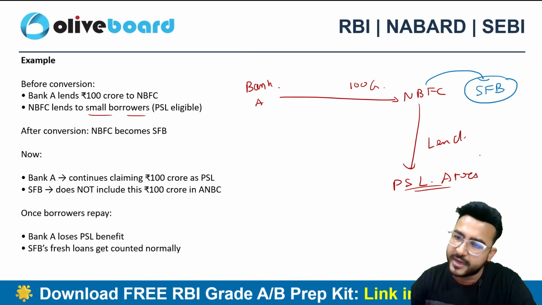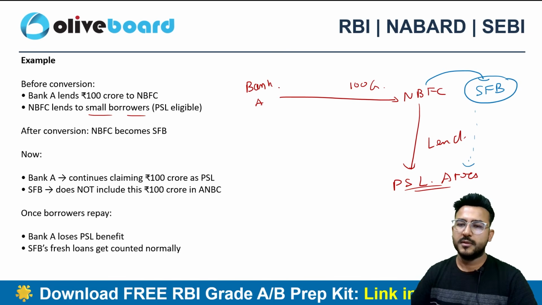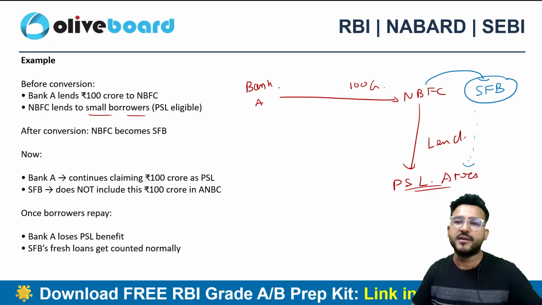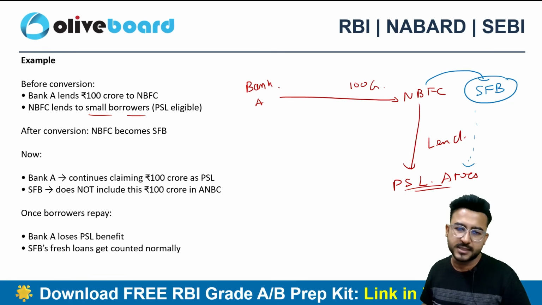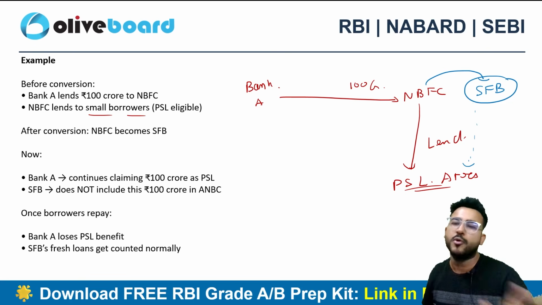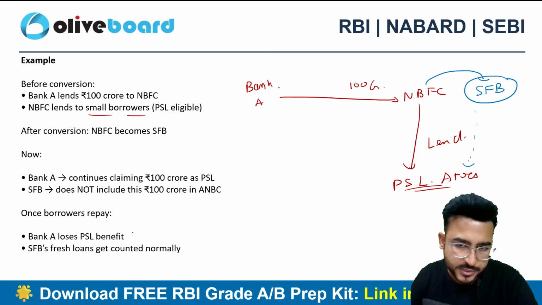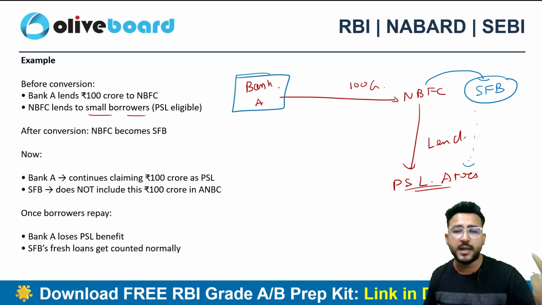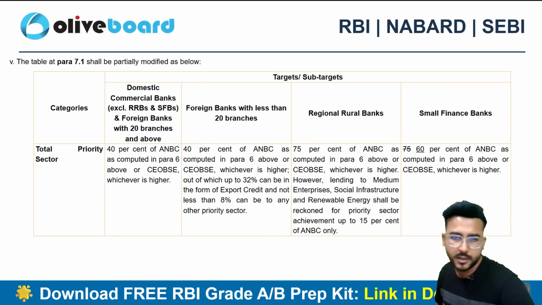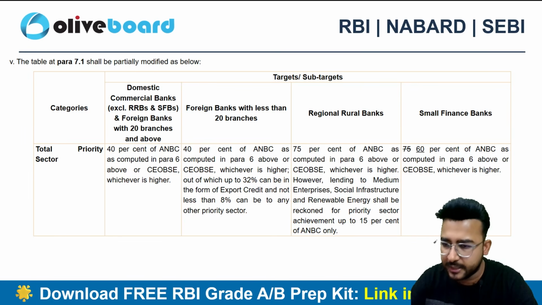So can the small finance bank treat the same loan as PSL, by saying that the NBFC has given a PSL loan, so as a small finance bank it is as good as I have given a PSL loan? Can I count this PSL loan in my own balance sheet? No, that's not possible, because the bank has earlier taken the advantage of the PSL loan. This will create a double counting issue, and that's why it is not permitted at all, right?